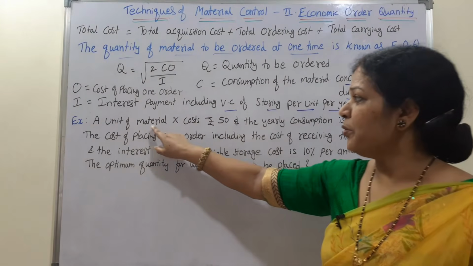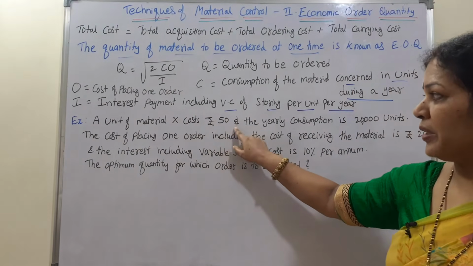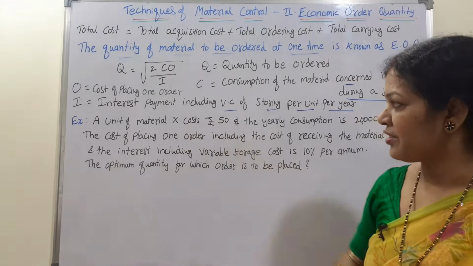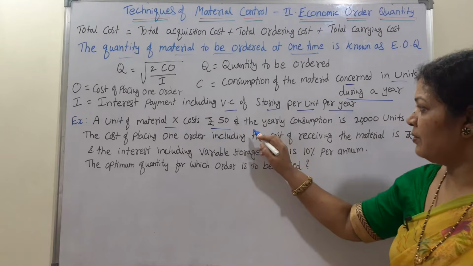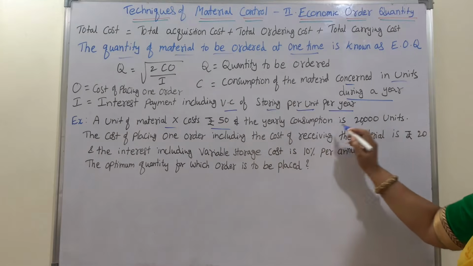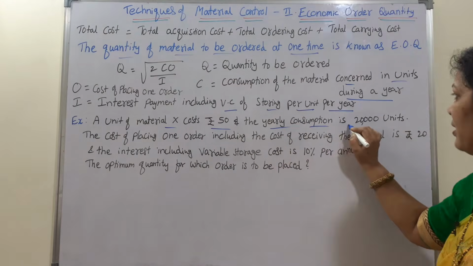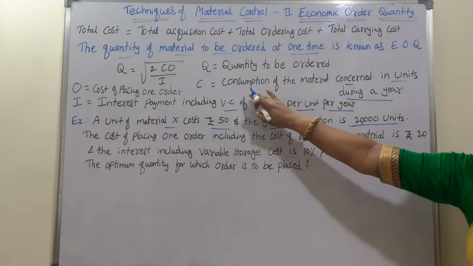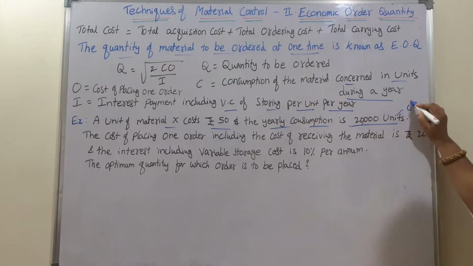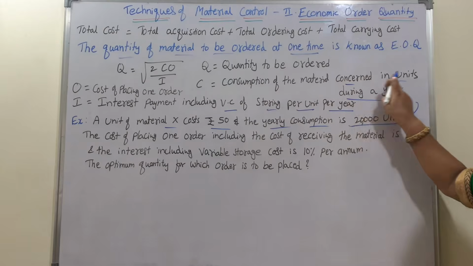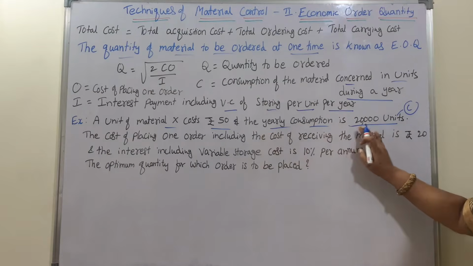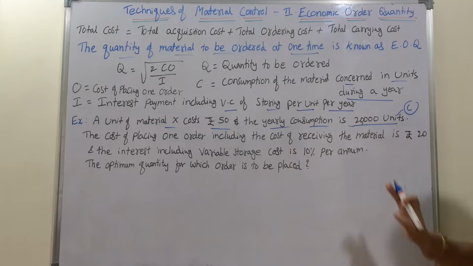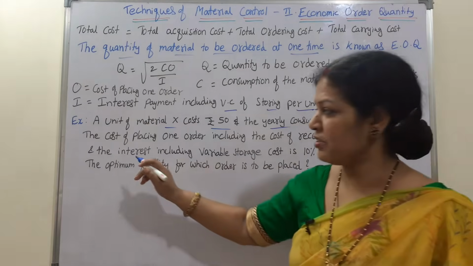See, a unit of material X costs 50 rupees. And the yearly consumption is 20,000. This is C, consumption of the material concerned in units during the year, right? So the yearly consumption is 20,000 units.